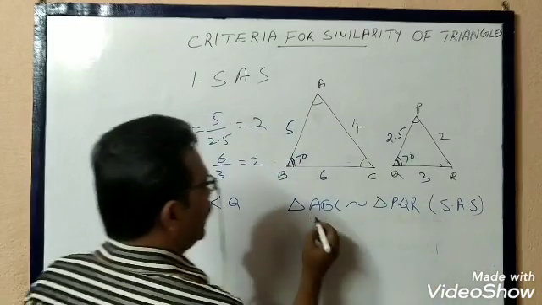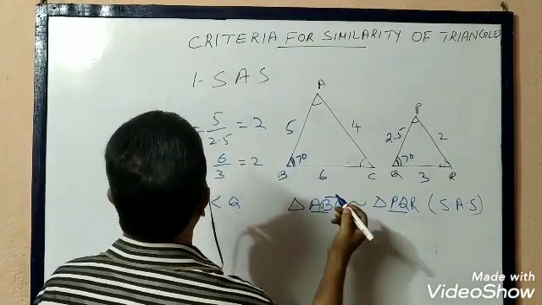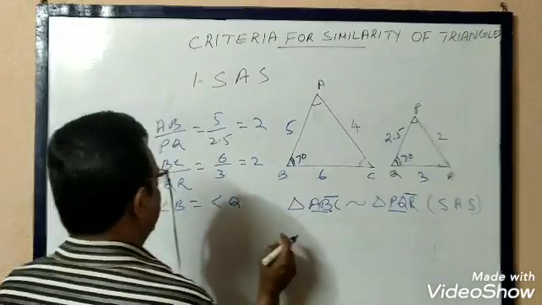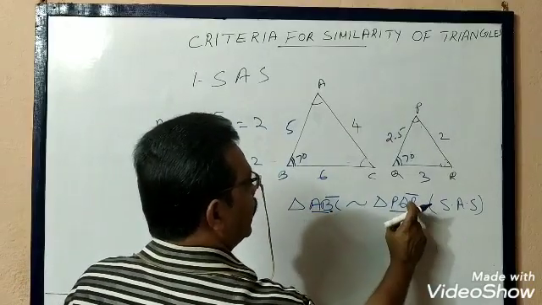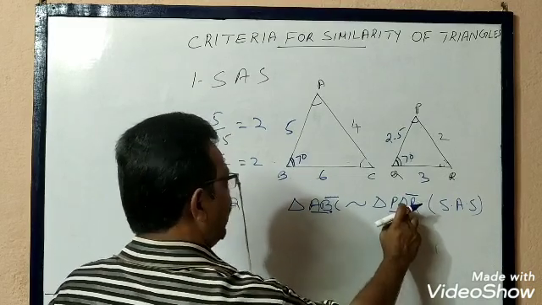AB by PQ is equal to BC by QR, and angle B, the angle between AB and BC, is B. PQ and QR, the angle is Q. In between the angle, the included angles are equal.